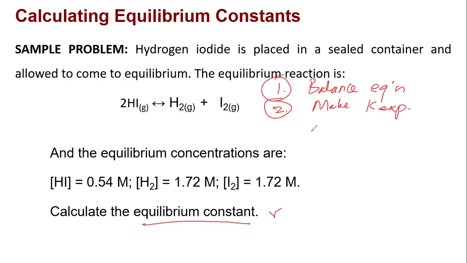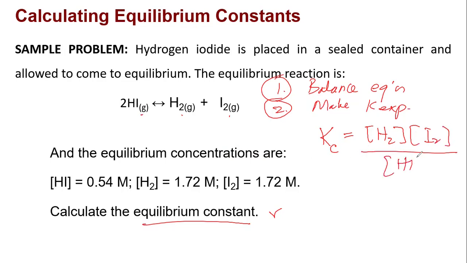Okay, so here, how do we make our K expression? These are all gases, so all of them are involved in your equilibrium expression. So this Kc is equal to the concentration of hydrogen gas raised to the power of 1, iodine gas raised to the power of 1, over the concentration of hydrogen iodide raised to the power of 2. Okay, so we now have our K expression.